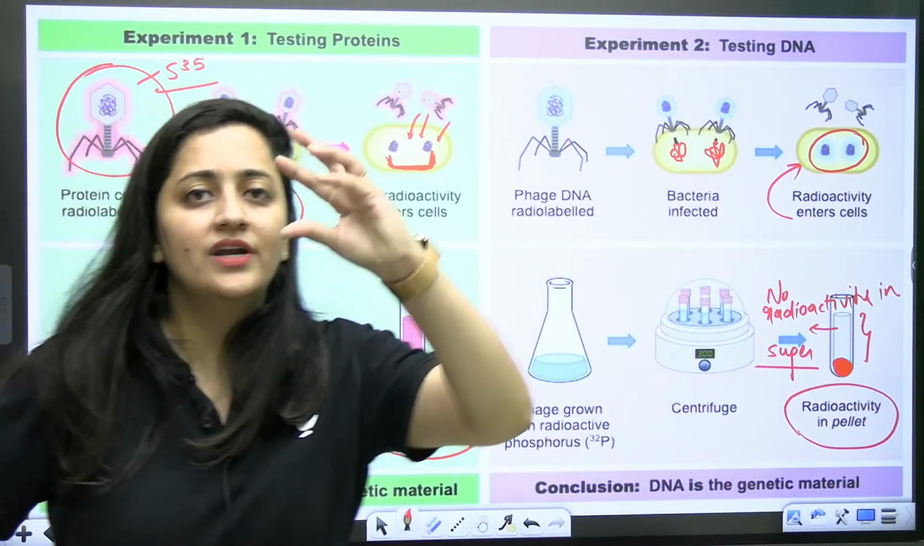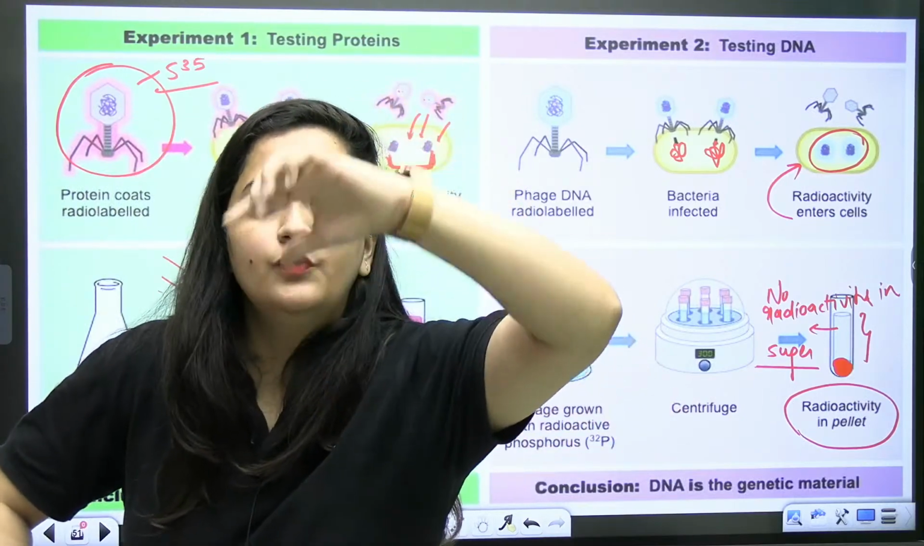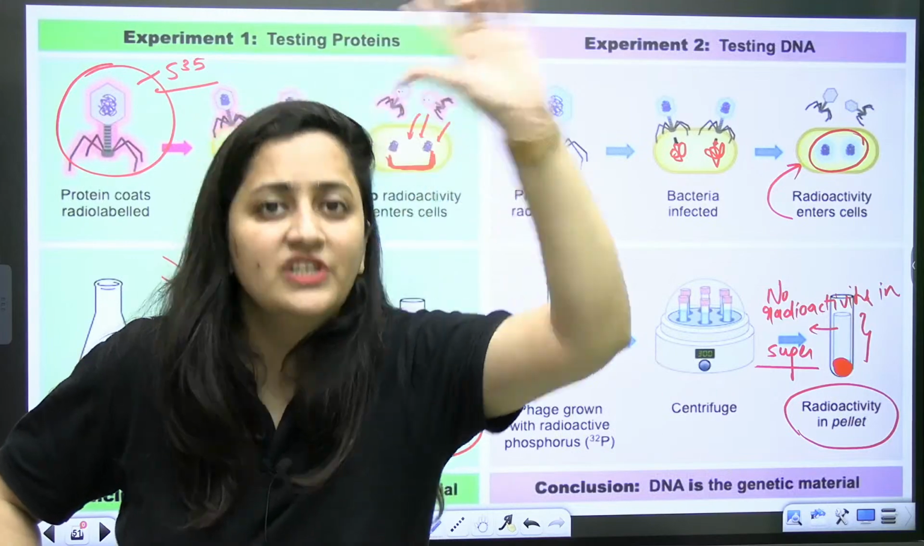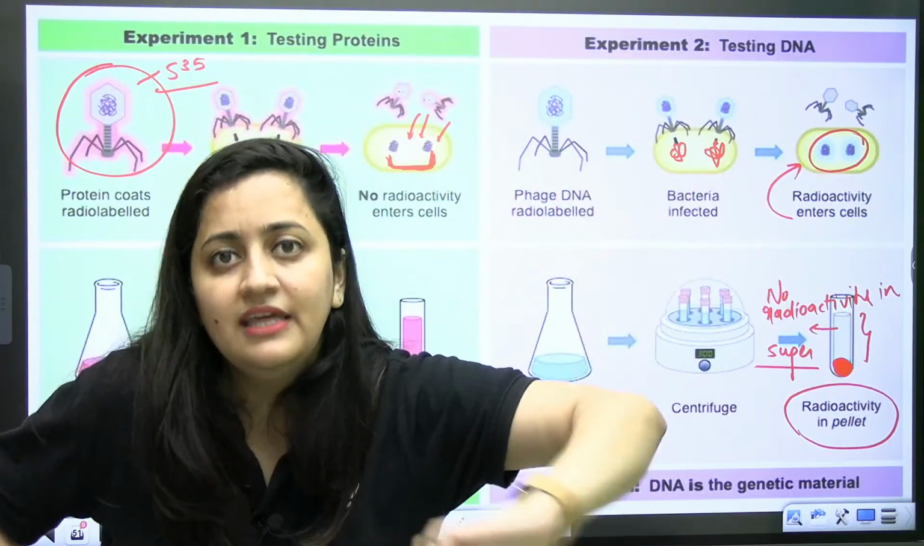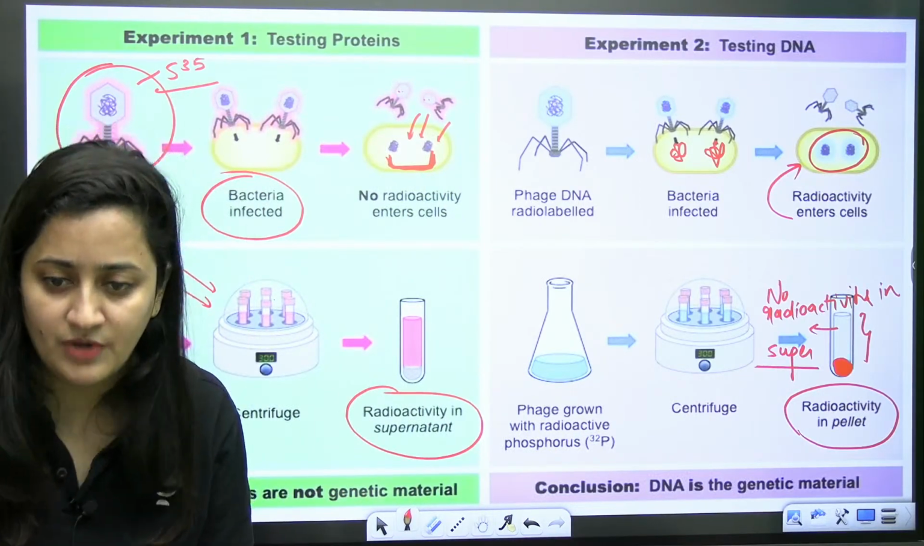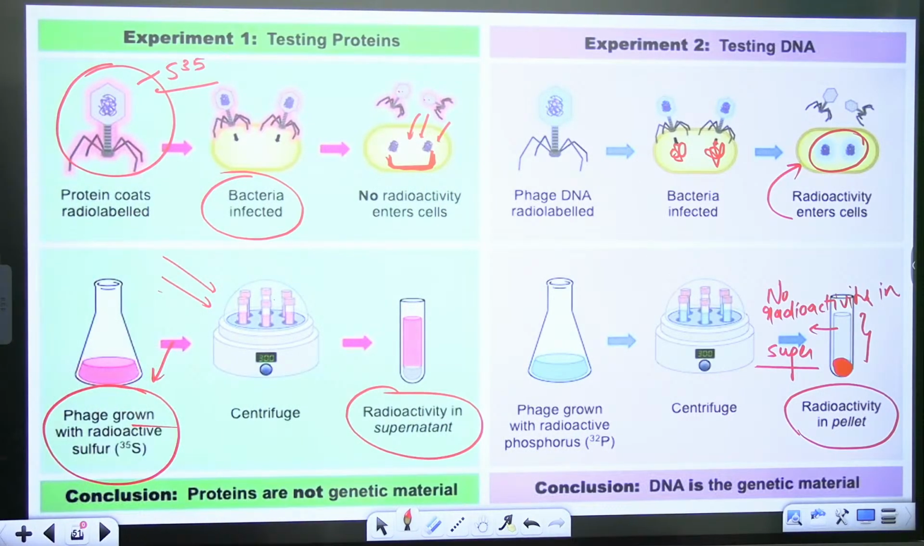So what they concluded is that it is the phosphorus 32 which is passing to the bacteria. Means it is the phosphorus 32 which is incorporated in DNA. So it is the DNA which is passing to the next generation. It is the DNA which is causing the transformation. It is the DNA which is the genetic material. Is that clear?